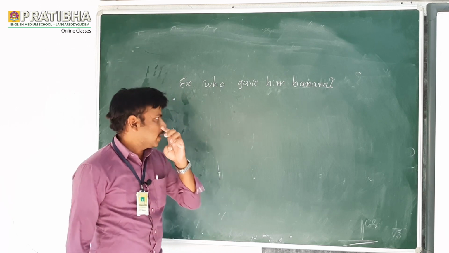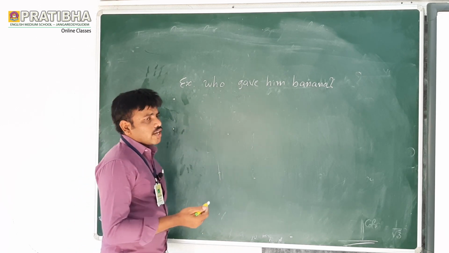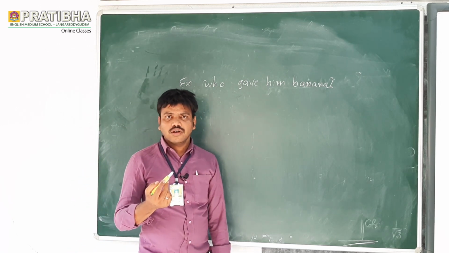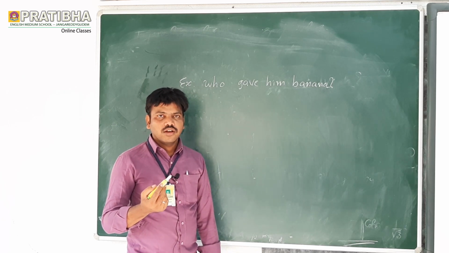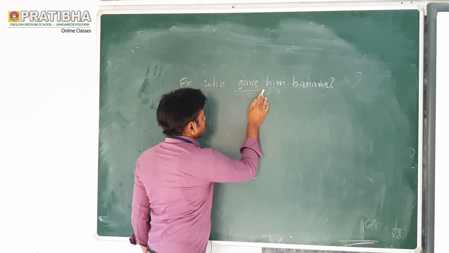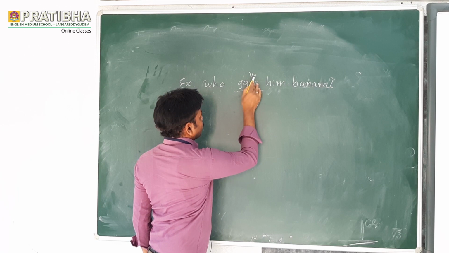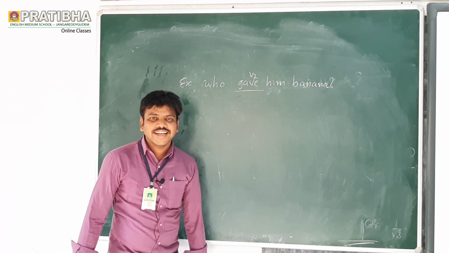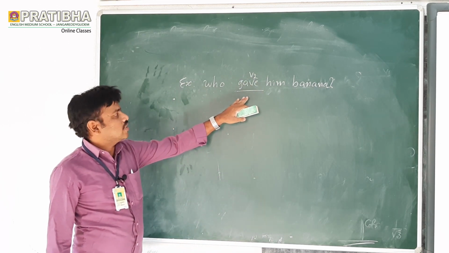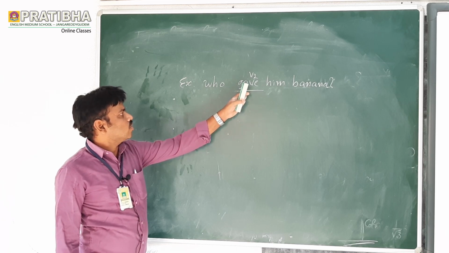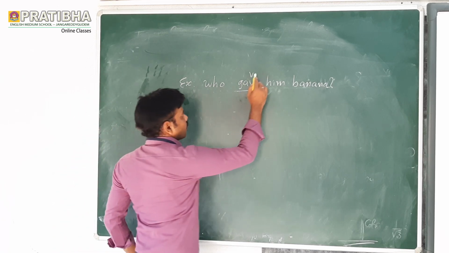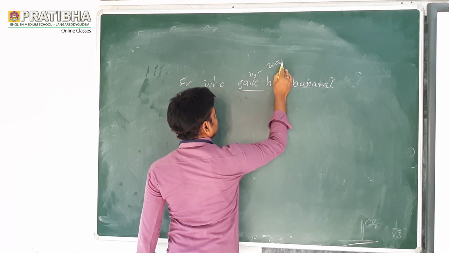Who gave him banana? So how can you find it is a past tense? Because the verb is gave, the V2 form. If there is the V2 form gave, we use was or were.